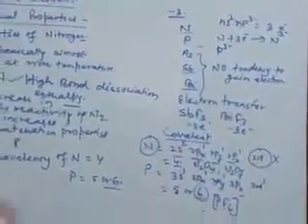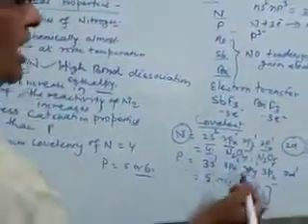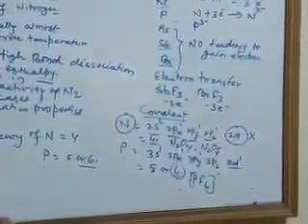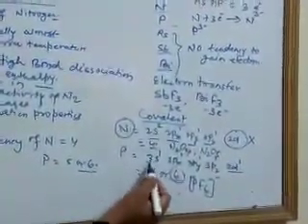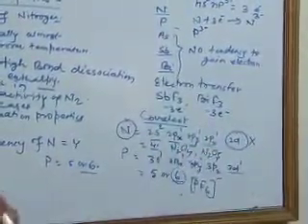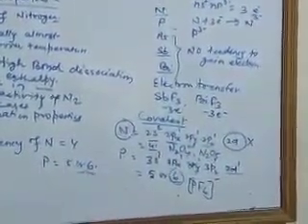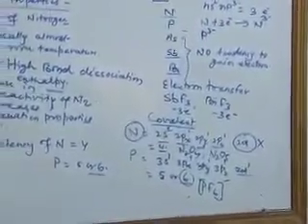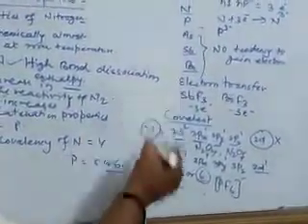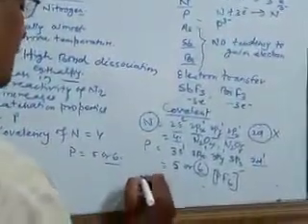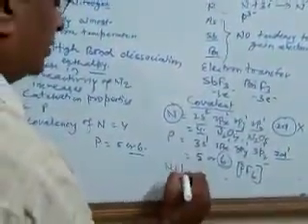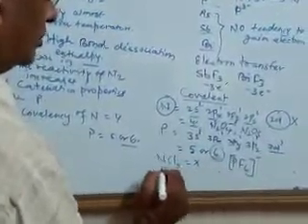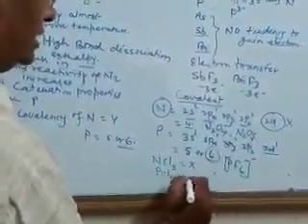But in the case of phosphorus, we have vacant d orbital in the valence shell of phosphorus. So one of the 3s electrons can be promoted to 3d and it has 5 valence electrons. So the covalency can be extended up to 5. Important question: NCl5 does not exist, but PCl5 exists.